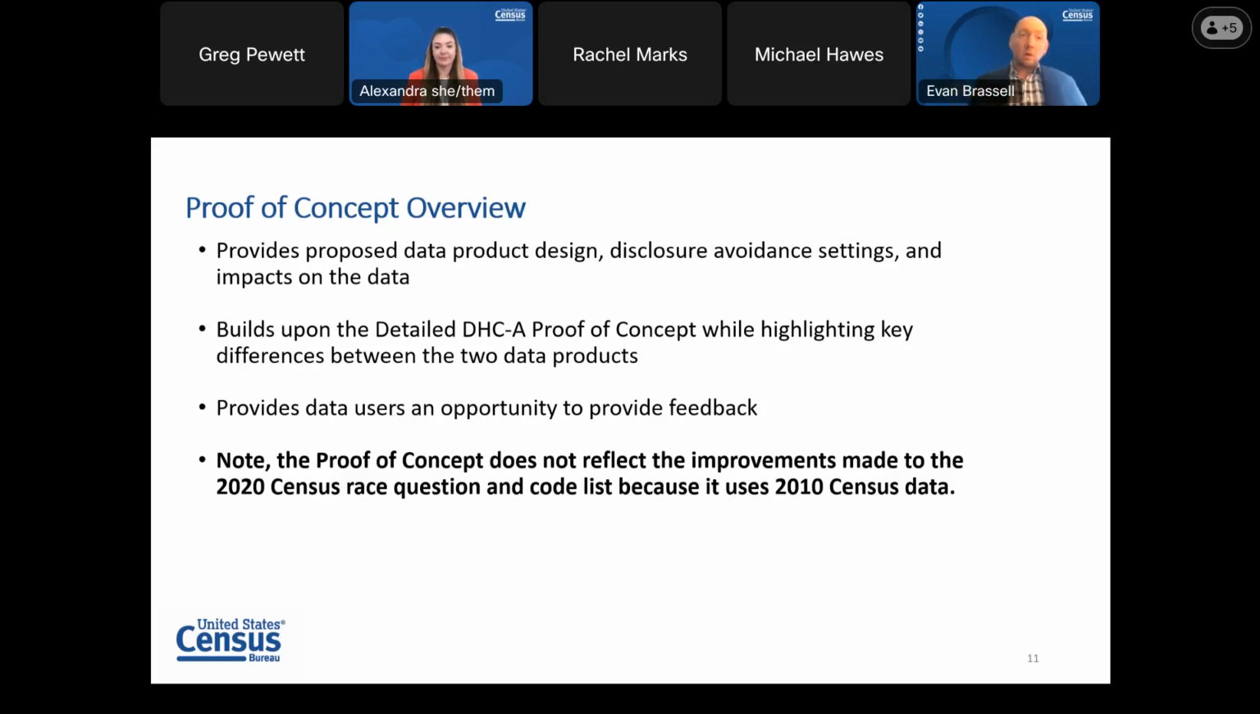One thing to note, though, is that this product, like the detailed DHC-A proof of concept, as well as earlier 2010 census demonstration products, has used 2010 census data as the base and has had noise infused into it. What this means is that improvements that were made to the 2020 census, namely changes to the race question or code list, are not reflected in this proof of concept, but will be reflected in the data that's set to be released in September.